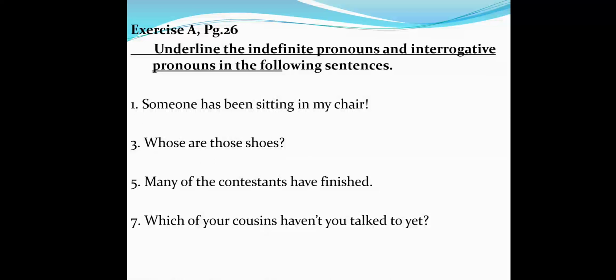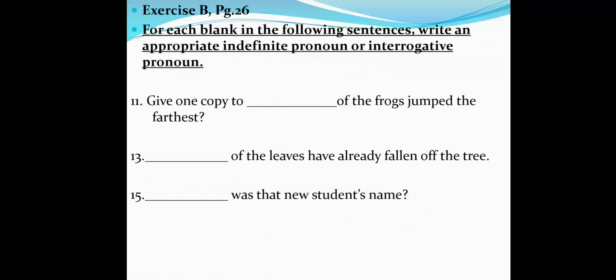And the last one, which of your cousins haven't you talked to yet? We have another exercise on the same page. For each blank in the following sentences, write an appropriate indefinite pronoun or interrogative pronoun. Who can give me number 11? Number 13? And number 15?